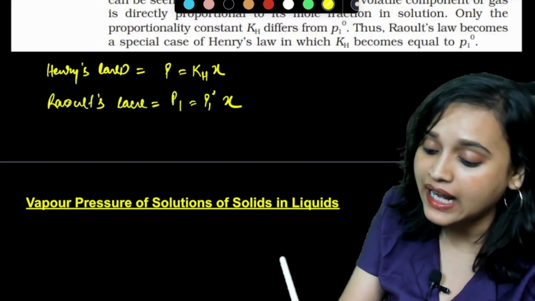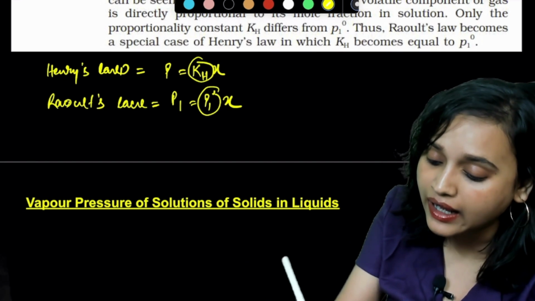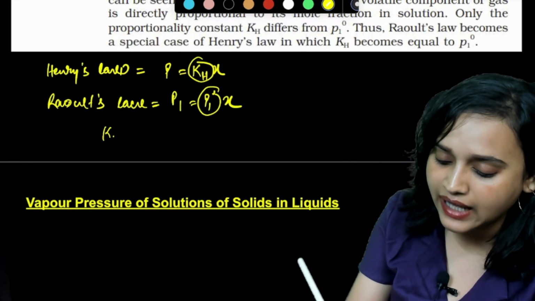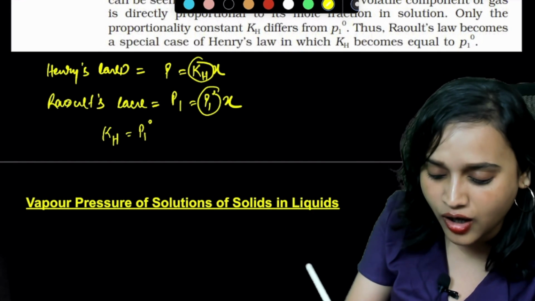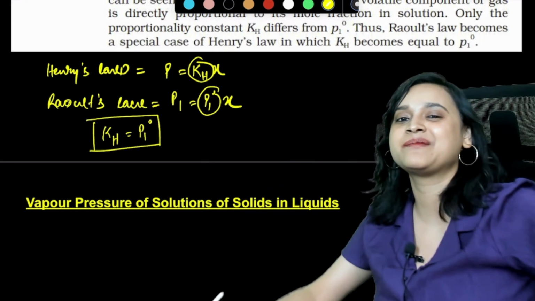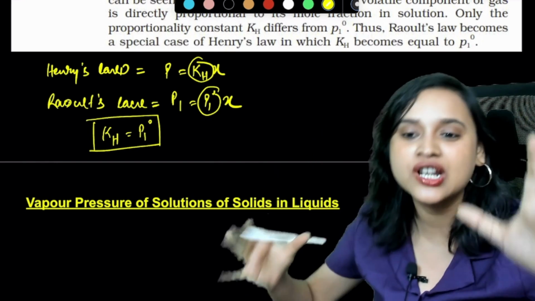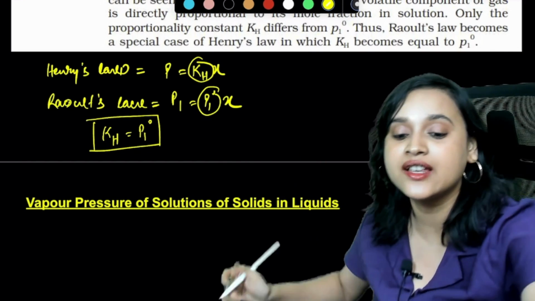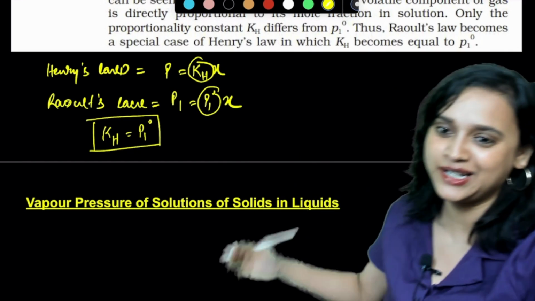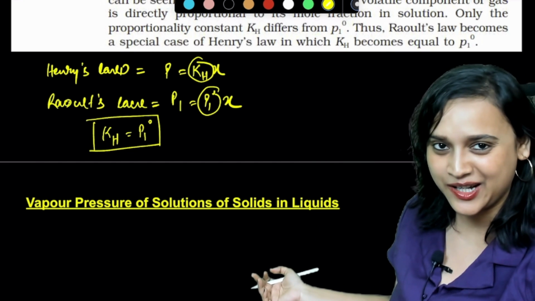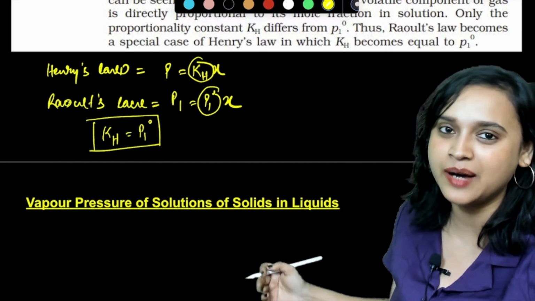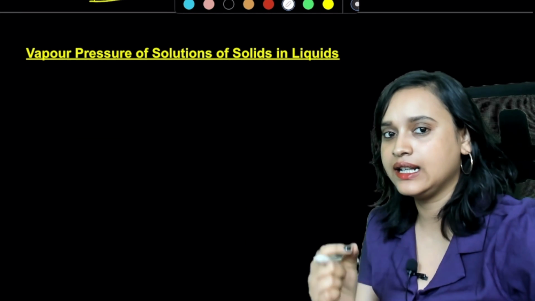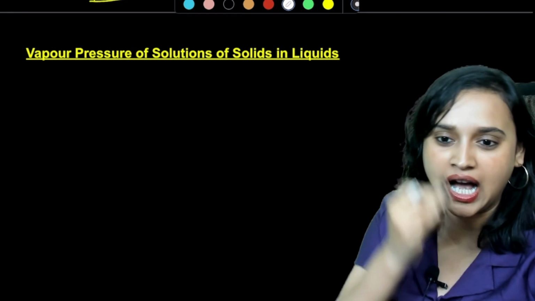Now from this, the formula is looking very similar. So can I write that KH is equal to P1 naught? I can, and this is sometimes called the special case of Henry's law. Raoult's law is actually the special case of Henry's law, everybody. Do you guys understand this? Amazing.